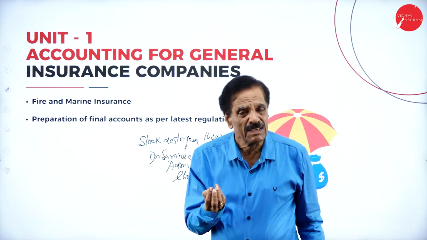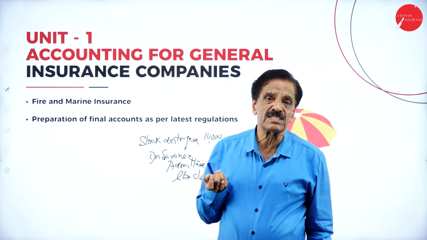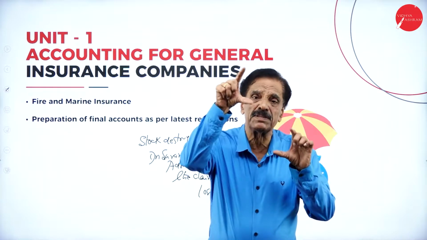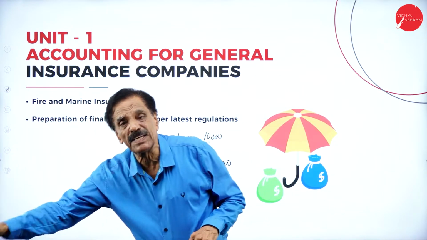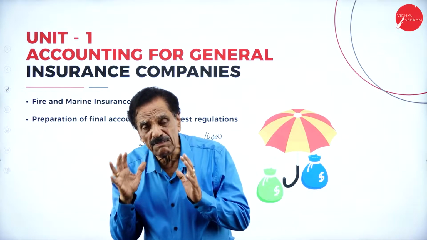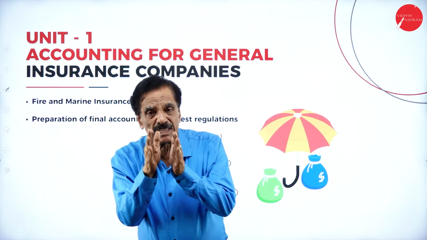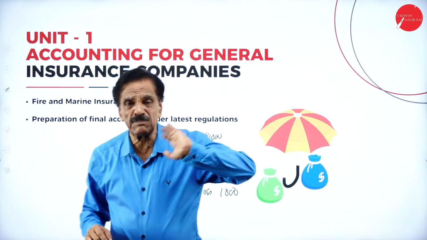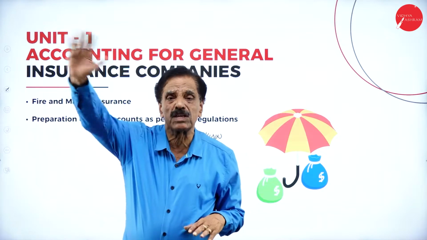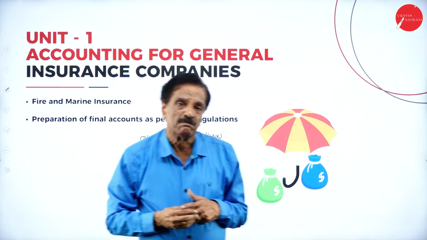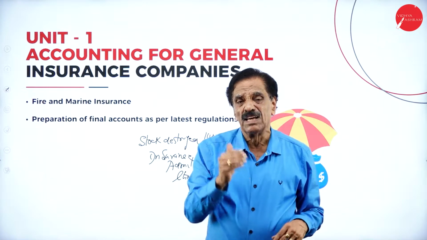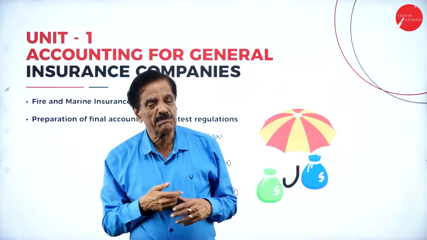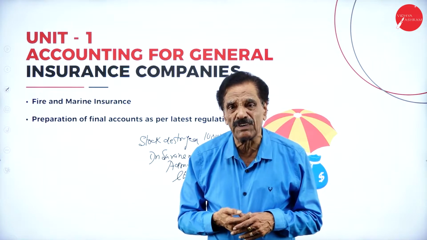In case of fire and accident, 50% of the net premium will be kept as a reserve for unexpired risks. In case of marine, they will keep about 100% of the net premium as a reserve for unexpired risks. This is only for 1 year. If nothing happens within the 1 year, the entire premium goes in favor of the insurance company. But if anything happens, fire or accident, we can claim to the extent of that accident. They may give 80 to 90% of whatever loss takes place.